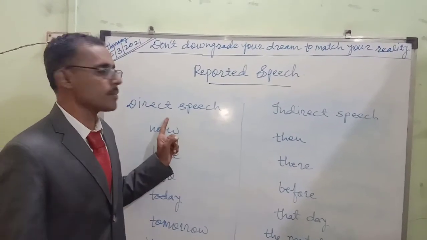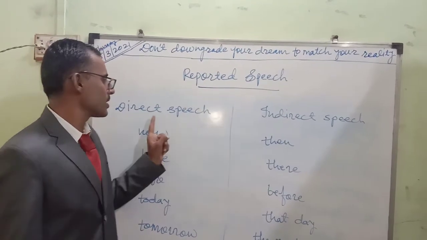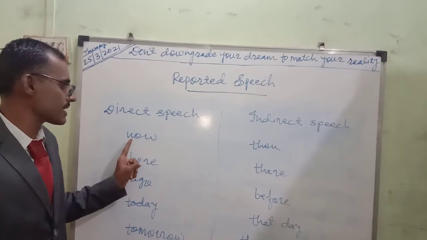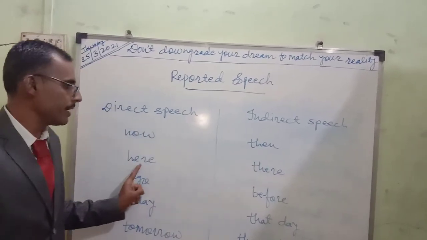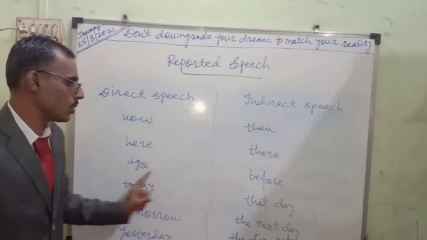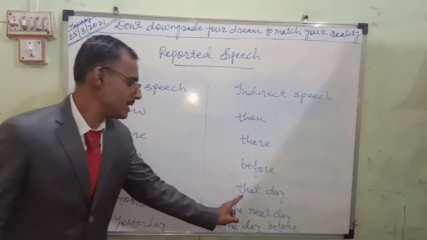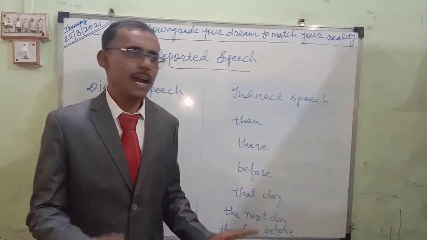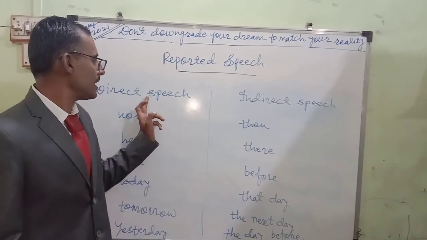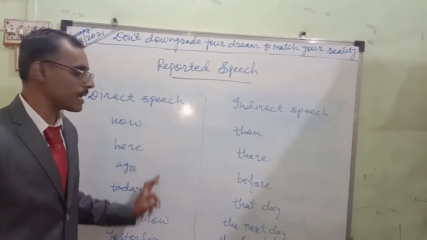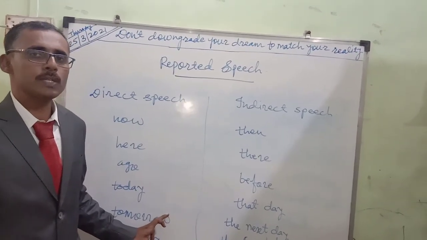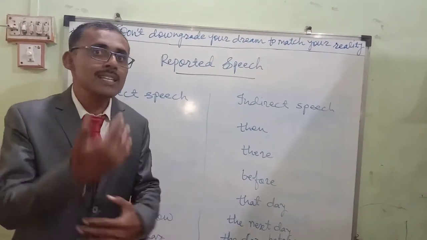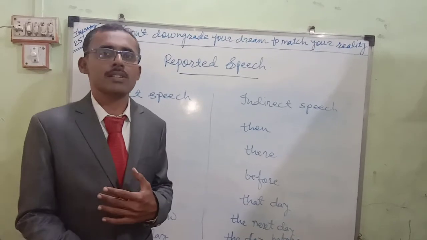I have written on the board some rules and regulations. In reported speech, direct and indirect speech are converted into different words. Now, then, here, there, ago, before, today, that day, tomorrow, the next day, yesterday, the day before. My dear students, in reported speech, in a direct dialogue, the speaker is using actual words. But the reporter, the narrator, is transferring the words, converting the words. That is the rule.